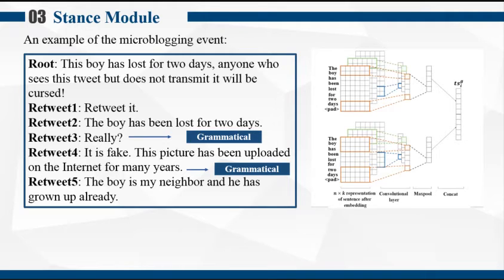As shown in this slide, some stances are expressed by colloquial expressions like in tweet 3 and tweet 4. "Really?" and "It's fake" are colloquial expressions for querying and denying stances regardless of the root tweet. We define this type of feature as a grammatical feature, and we construct a convolutional neural network to extract these features because of the advantage of the convolutional neural network in local feature extraction. The convolutional neural network is shown in the picture on the right side of the slide.